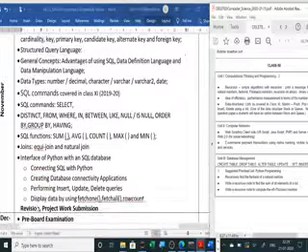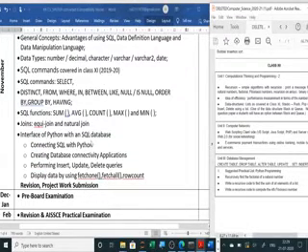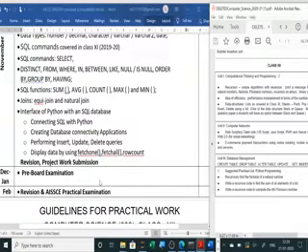Now here you have seen the interface of Python and MySQL or SQL database. Now in the project you have to use this connectivity, that is interface of Python with MySQL. So here the complete connection, as well as in the practical file, 4 practicals you have to write from this. So in December we will start our pre-board exams, revision. In the month of January, from 15th of January, your board practical starts, and in the month of February your board exam begins. So all the best for your board exams.